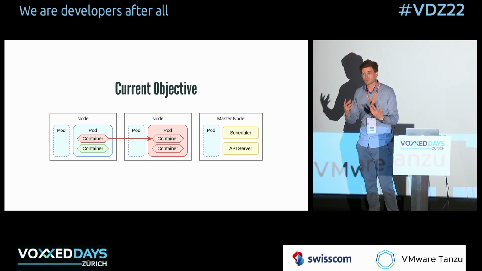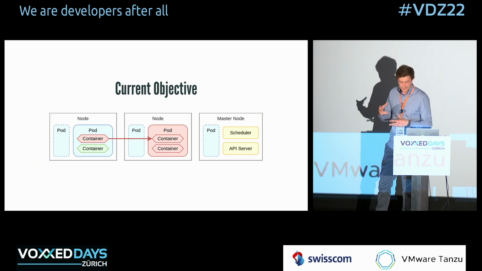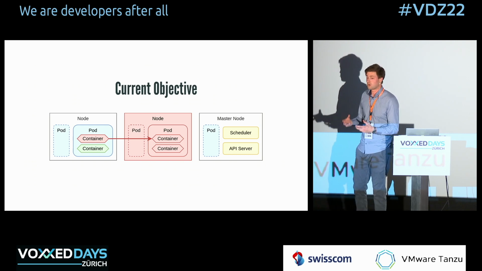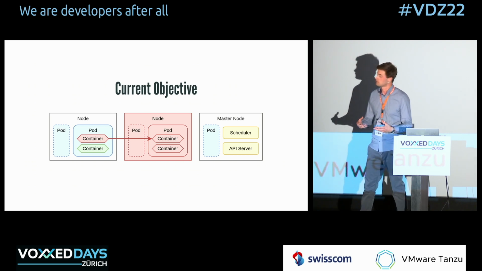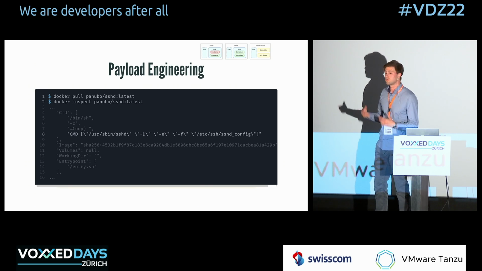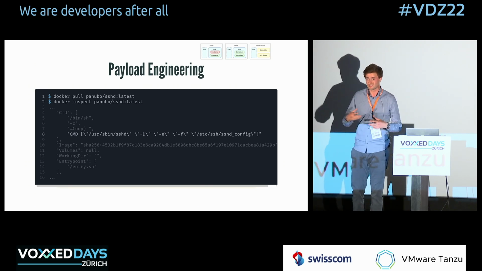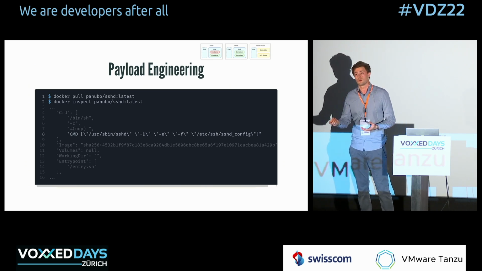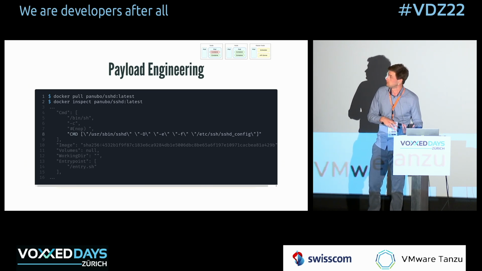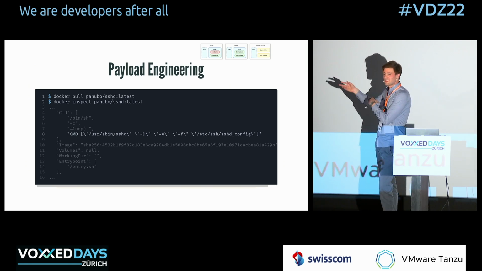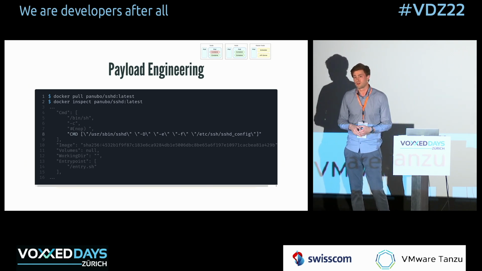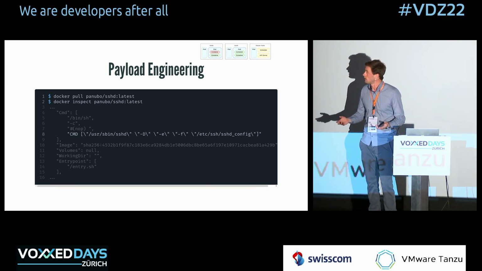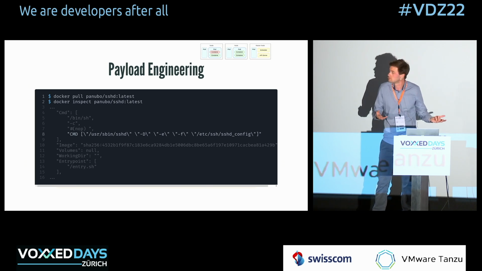And ideally, since we can create pods, we can engineer the pod so that we can escape the pod and escape the container onto the Kubernetes node itself, right? And so we get to payload engineering. How are we going to design a pod that we can create such that we can connect to it and then escape to the node? And you saw we cannot exec into a container or anything. So an easy way to connect to a container is to run an SSH daemon inside the container, and then you just connect via SSH.